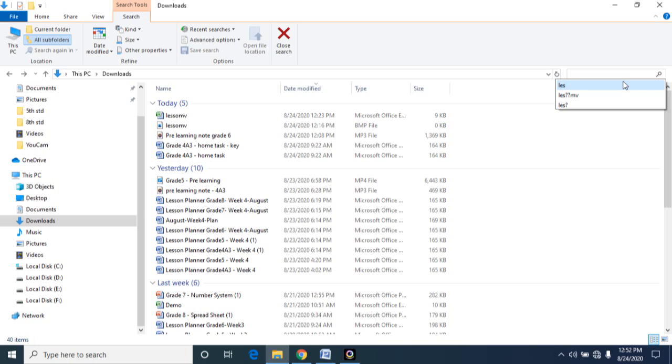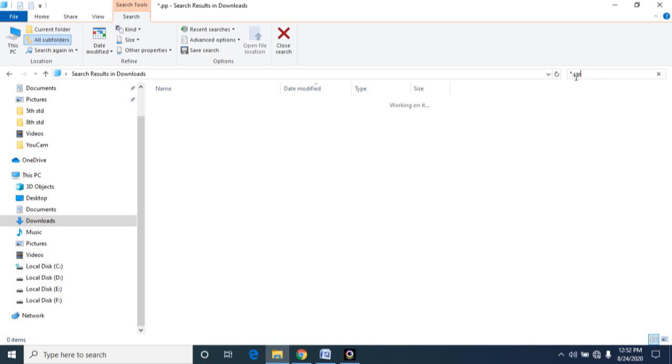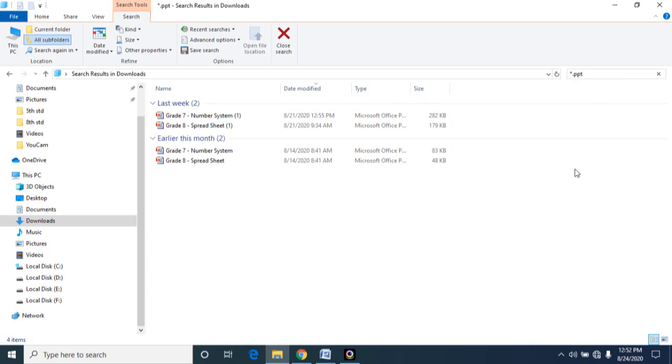You created some PowerPoint and totally forgot the file name, but you know you created the PowerPoint presentation. So how can we get all the PowerPoints available in this folder? Simply give star dot ppt. What I have given is star dot ppt. So it will retrieve all the PowerPoint presentations present in the downloads folder.